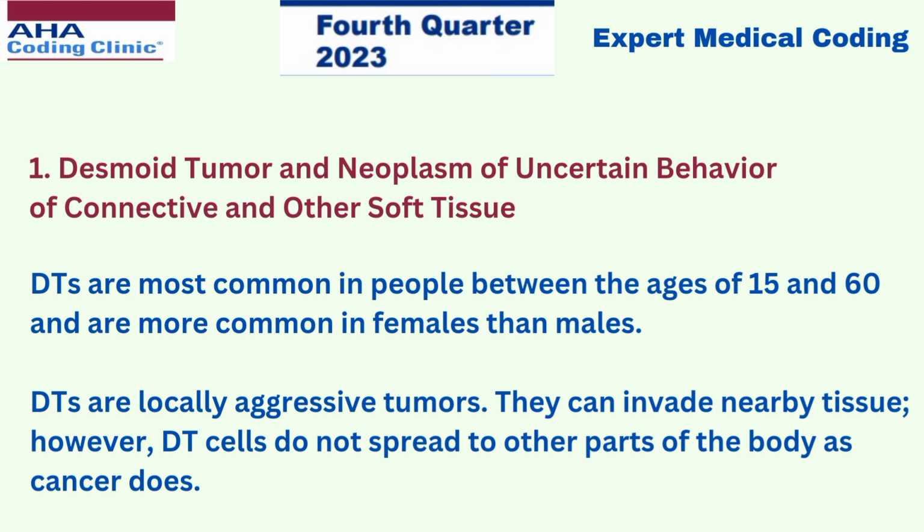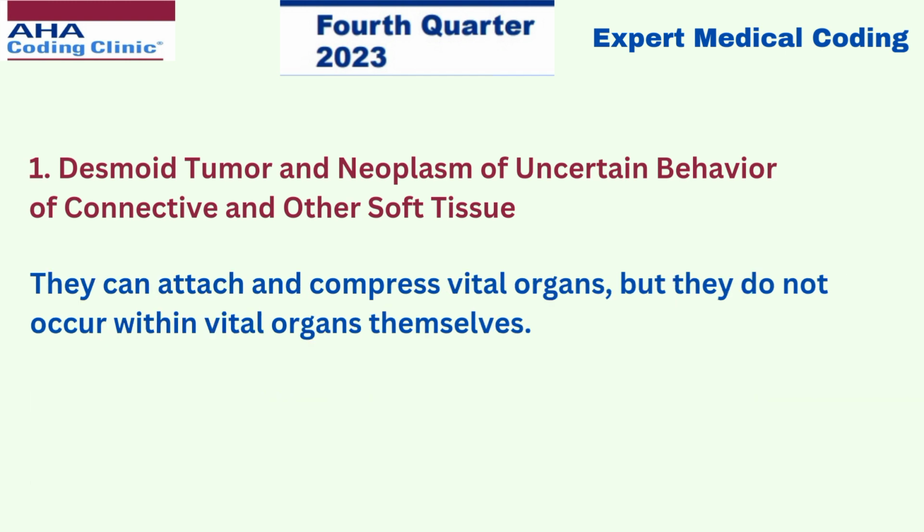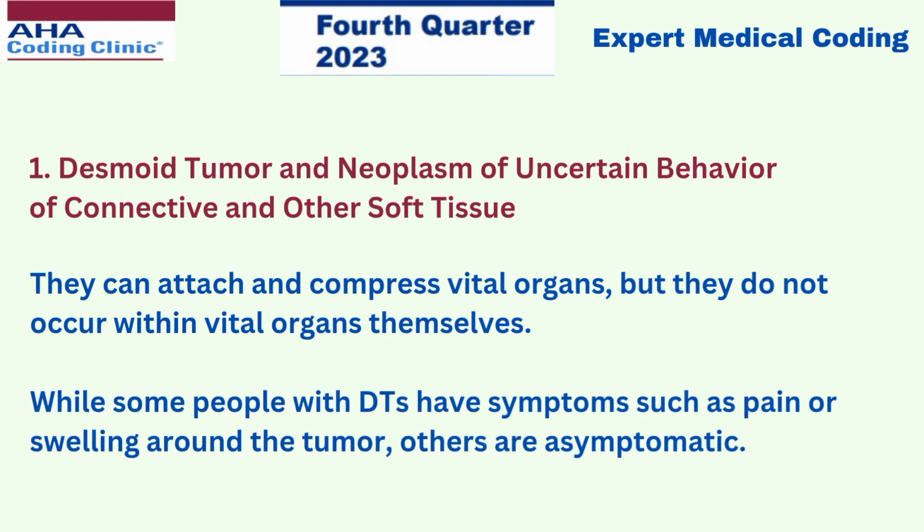Desmoid tumors are locally aggressive tumors. They can invade nearby tissue. However, desmoid tumor cells do not spread to other parts of the body as cancer does. They can attach to and compress vital organs, but they do not occur within vital organs themselves. While some people with DTs have symptoms such as pain or swelling around the tumor, others are asymptomatic.